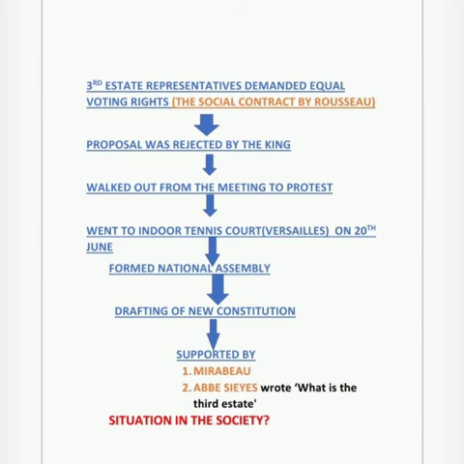As a result, Obesius also wrote a pamphlet, or we can say a book, called What is the Third State, as you can see in the chart also. So these are the things that were going on in the society in France.